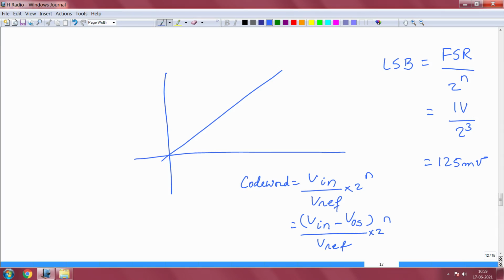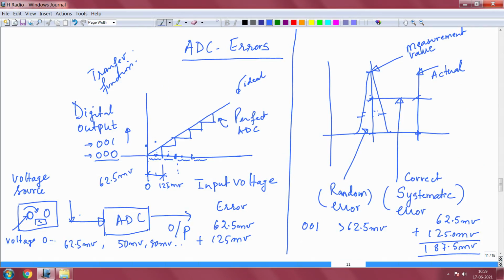Similarly, I will give you a feel for one more type of error that crops in, okay. And that is, so now we discussed about this side, you took a multimeter from 0. There is another problem as you move on towards the maximum voltage.